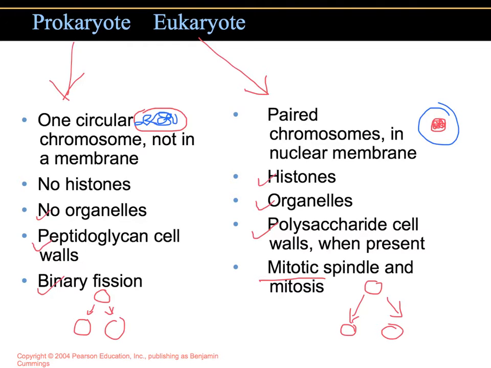So in binary fission, the DNA simply is copied and the cell is split into two, and there are fewer structures and processes than in eukaryotic division, where you'd have the different stages: prophase, metaphase, anaphase, telophase. You have the mitotic spindle developing, so it's way more of an involved process.